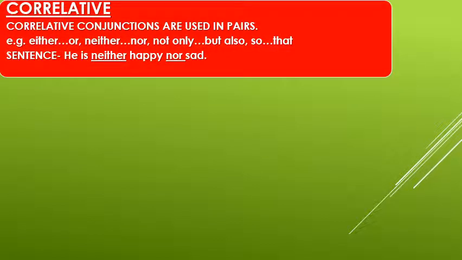What is correlative conjunction? As I said, correlative conjunction is associated with the word pair. So they are used in pairs. Like, for example, either or: either you can stay with us or you can go with your friend. Neither nor: he is neither happy nor sad. Not only but also: not only he attended all my classes but also submitted the work on time. So that: it is so small that I cannot fit in it.